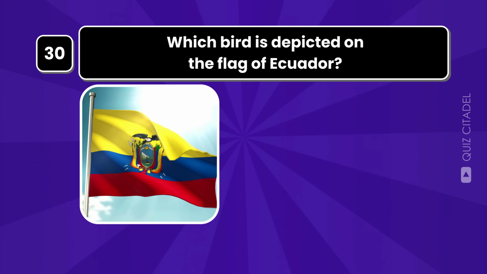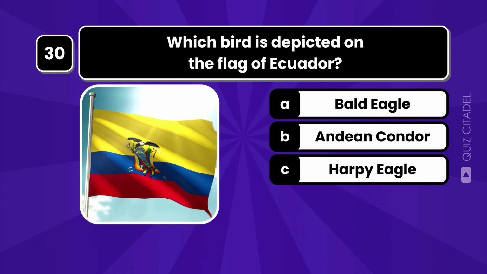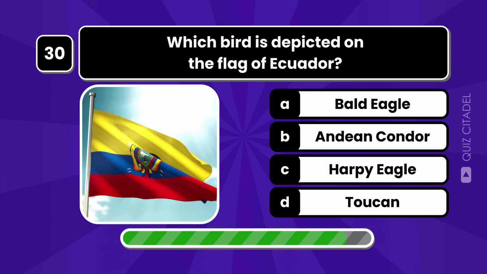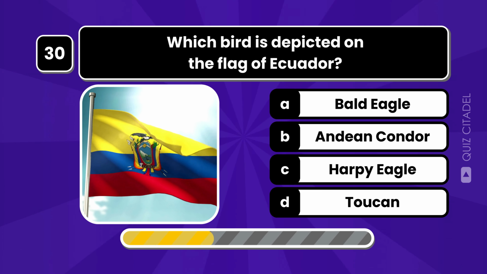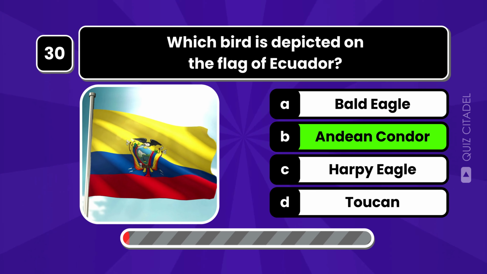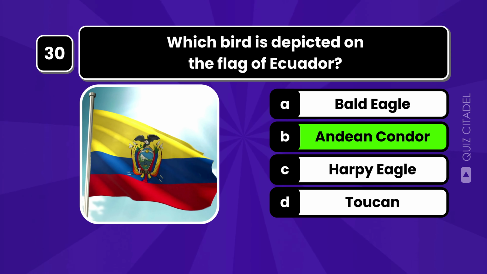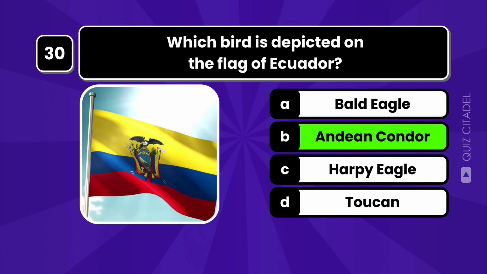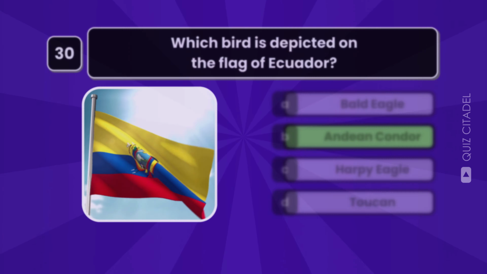Which bird is depicted on the flag of Ecuador? The bird depicted on the flag of Ecuador is the Andean condor, symbolizing strength and freedom.